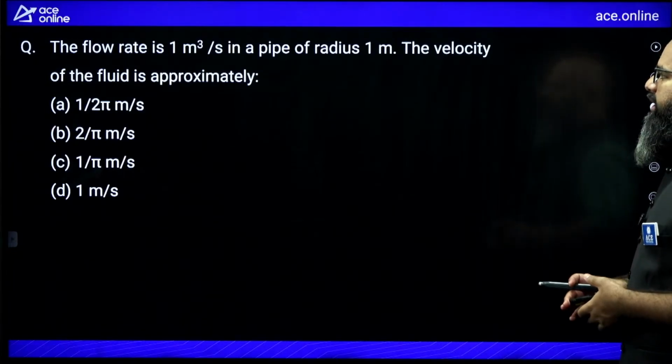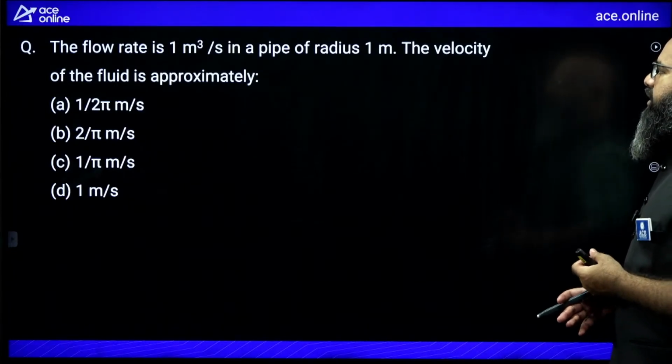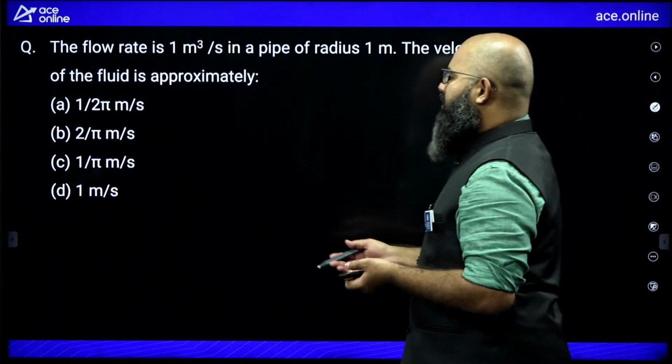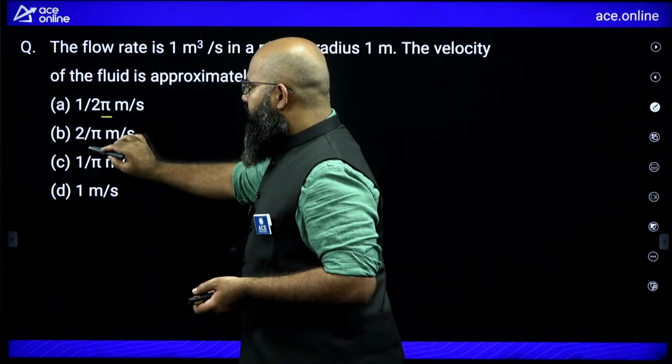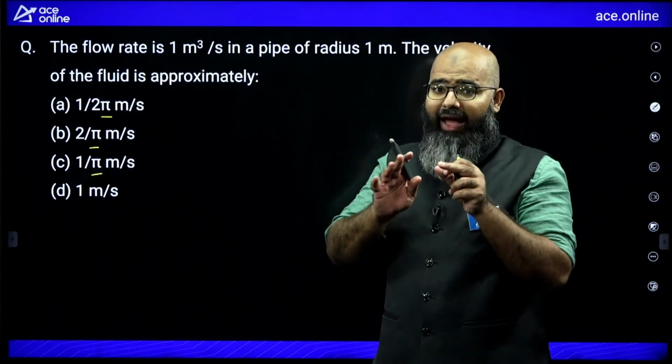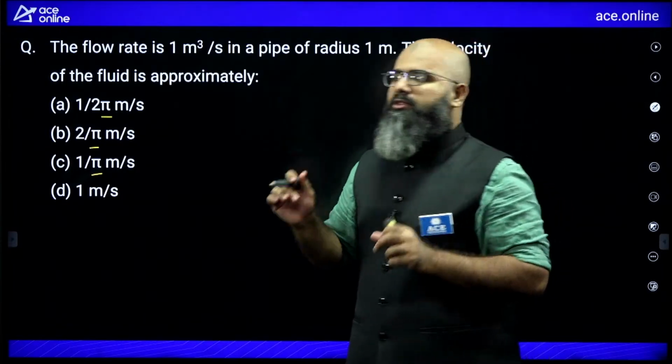Now we are entering into kinematics. The question is saying the flow rate is 1 meter cube per second in a pipe of radius 1 meter. The velocity of the fluid is approximately equal to how much? Please be careful, he has mentioned pi over here. So probably you don't have to use the value of pi. Get the answer in terms of pi only.